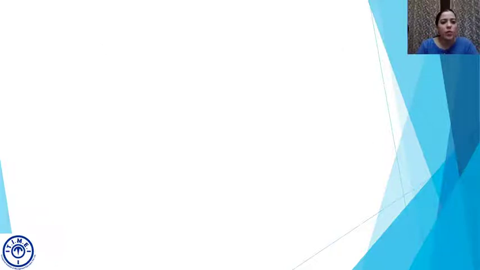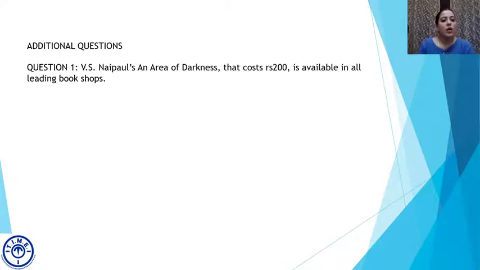All right, let's move to additional questions. So that's the second part of your handout, that is additional questions. Question number 1. V.S. Naipaul's An Area of Darkness that costs 200 rupees is available in all leading bookshops. So V.S. Naipaul is the name of an author and I'm assuming An Area of Darkness is the book because we're talking about bookshops. All right. So what do you think the error is?